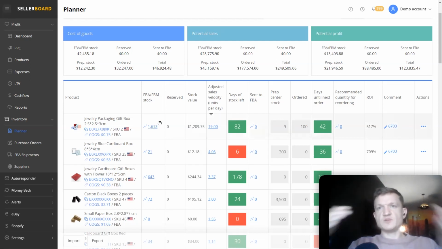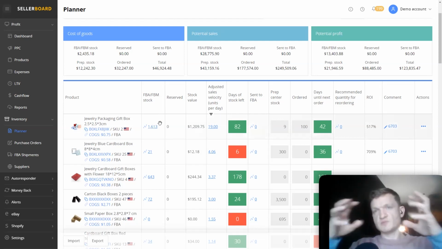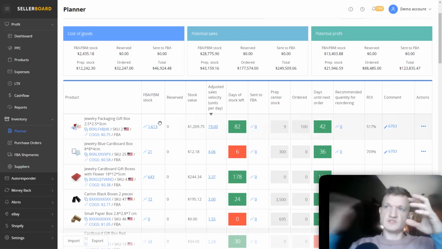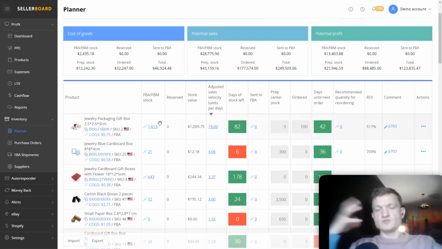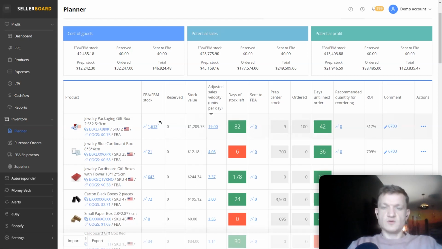So basically, when you create a purchase order and then move it down the pipeline using the status feature, these numbers will be automatically updated and you don't have to do it manually and just keep it inside your head all the time. This is just the basic overview of the inventory feature. We also have other stuff here that's really interesting.